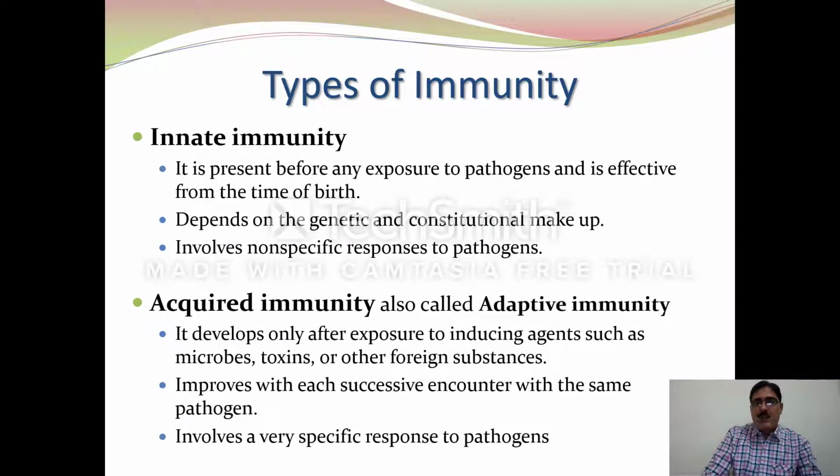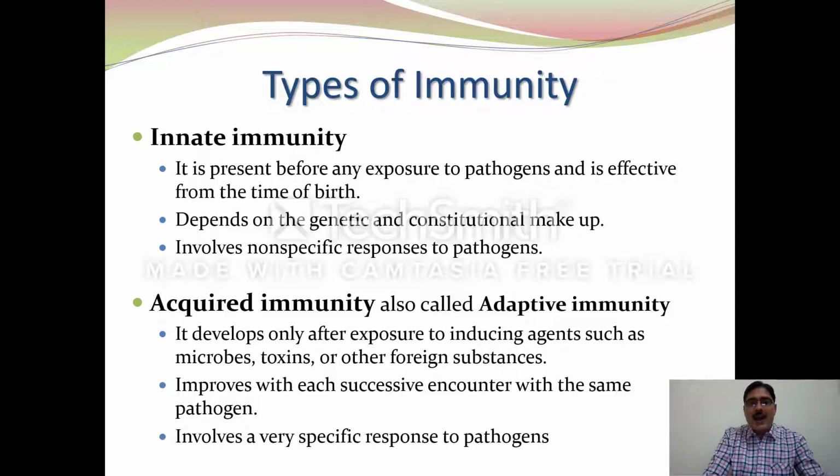We can classify immunity into two basic categories. Number one is innate immunity. Innate immunity is generally present before any exposure to a pathogen, and it is effective from the time of birth. It depends upon the genetic and constitutional makeup of the individual, and it involves non-specific responses to the pathogen. It means skin will protect our body from any type of invading pathogen, irrespective of its type, whether it is a virus, a bacteria, a worm, or a protozoa.